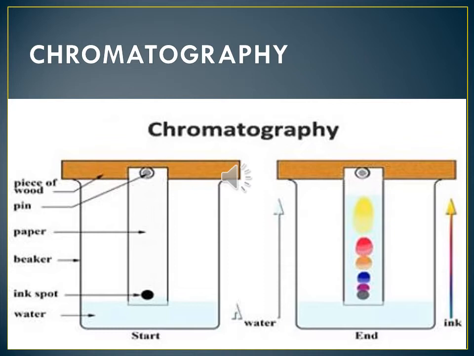This method is used to separate different colored dyes in a sample of ink. A spot of ink is put onto the piece of chromatography paper. This paper is then set in a suitable solvent as shown in the figure. Everybody see the picture. The ink spot spreads like this. First one drop, one spot only goes inside, and after that it spreads like this.